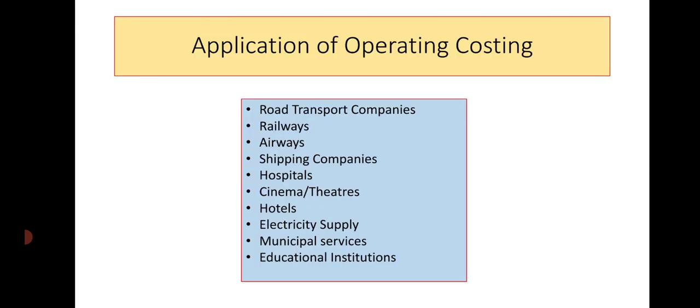Now you may ask the question where this operating costing is used. For example, operating costing is used in road transport companies, railways, airways, shipping companies, hospitals, cinemas or theaters, hotels, electricity supply companies, municipal services, and educational institutions, etc.